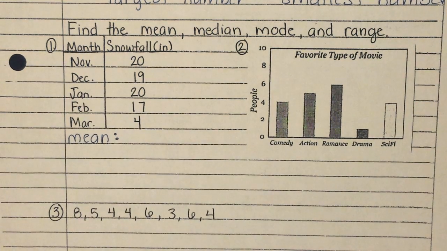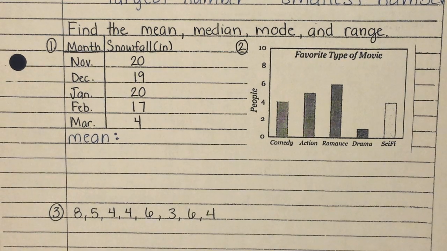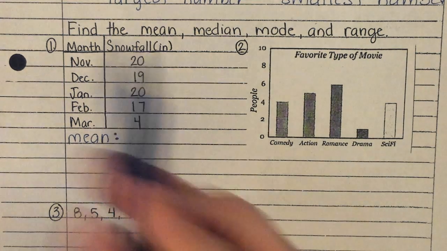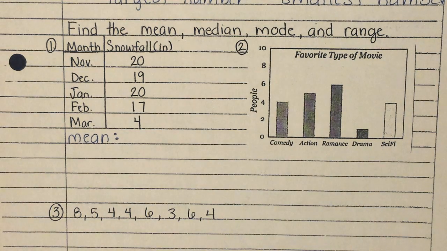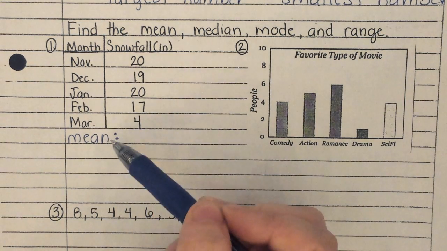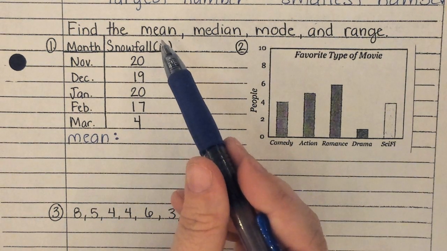Guys, technically, if you wanted to work this in a different order, you could. Which one's going to make it easier on the person grading your paper? Working it in the order of the problem. If it's easier for the person grading your paper, they're more likely going to grade it correctly. If you're skipping all over the place, you're going to make it very difficult for them to give you an accurate grade. Does that make sense? All right. So, for the mean, first thing we need to do, what does it tell me to do for the mean, Jackie?